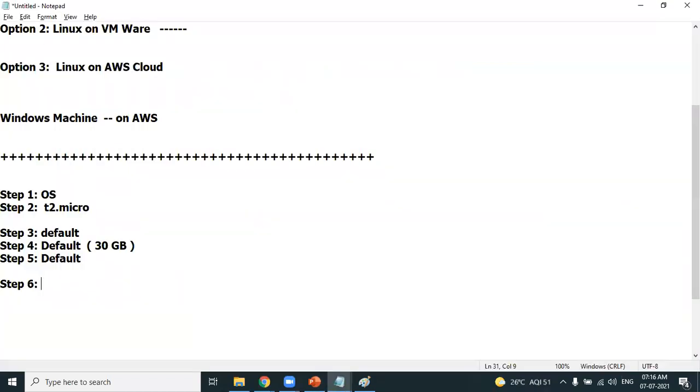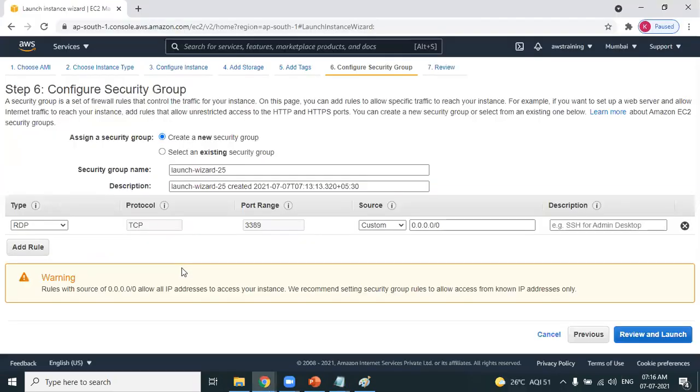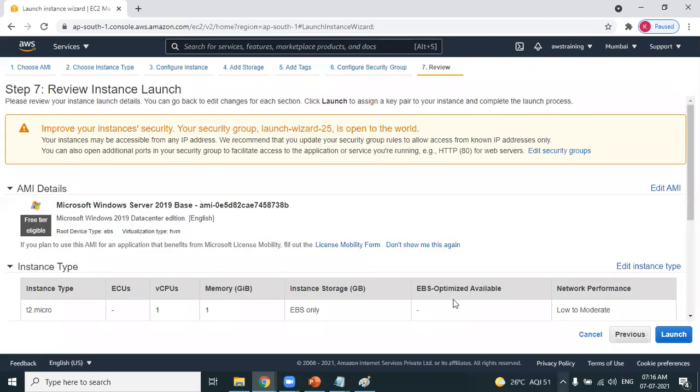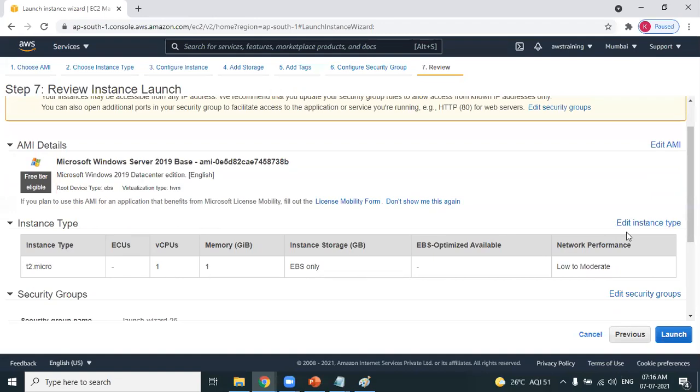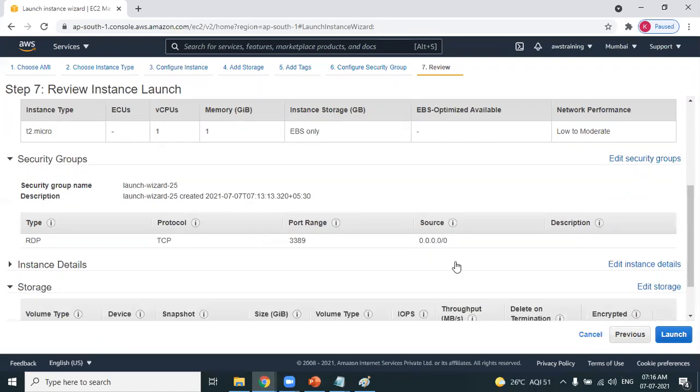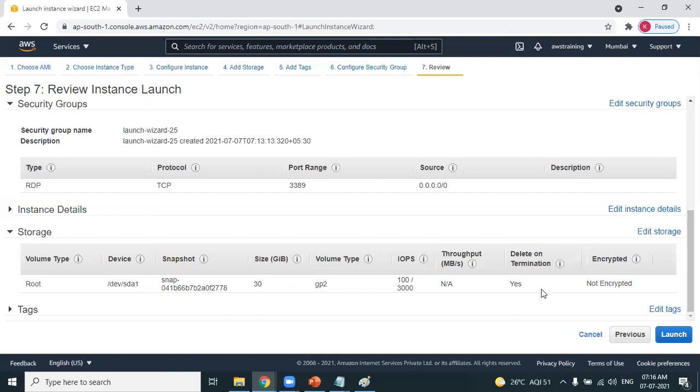Step 6, take the default. But it's all about the security group, which is very important. We'll learn more about security groups in coming classes. Done. Step 7. Step 7 is just to review and verify whether the details you have entered are correct or not. Please look at this review. We are creating a Windows server of type T2 micro, which comes with 1 GB RAM and 1 CPU. This particular port is open, and it has this particular storage. Storage is nothing but the hard disk. How much hard disk? 30 GB. Perfect. I have reviewed my details. All my details are correct. Then go ahead and click launch.